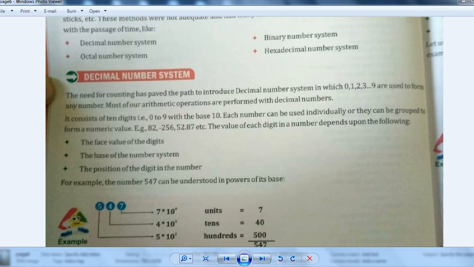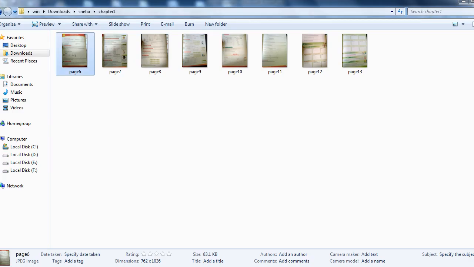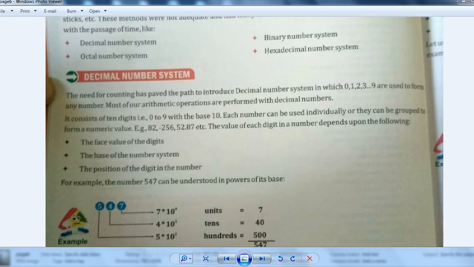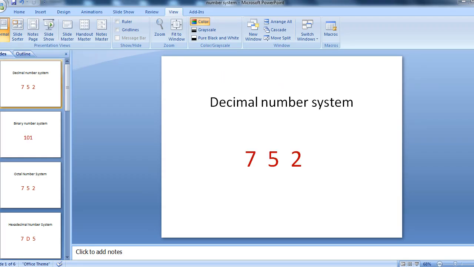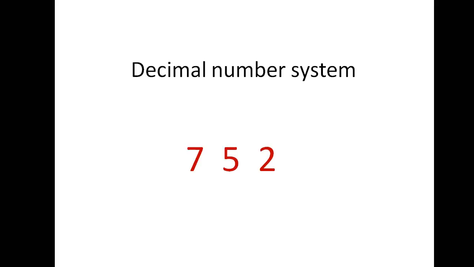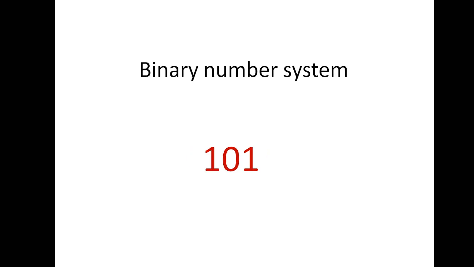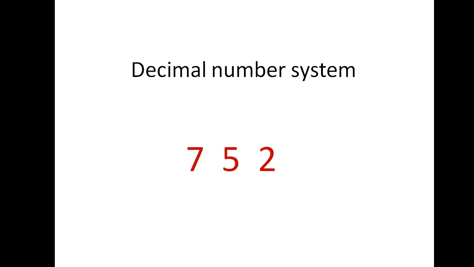In the decimal number system, the base is 10. Why is the base 10? Let me tell you. Suppose this is 752, right? In this, what can you see? What is the base?